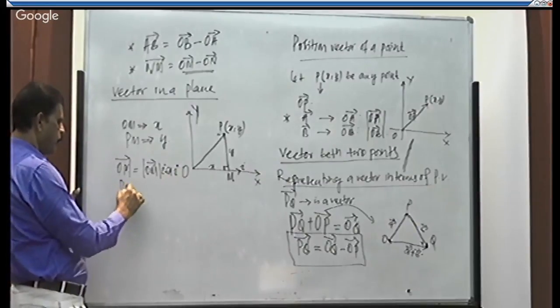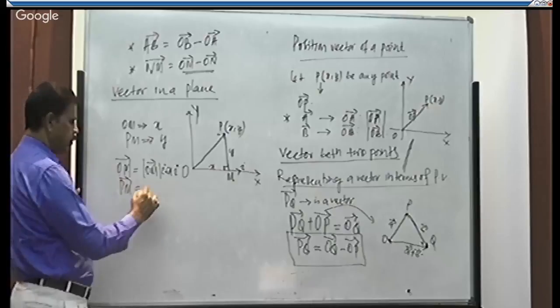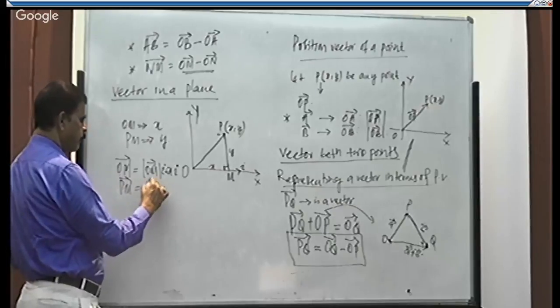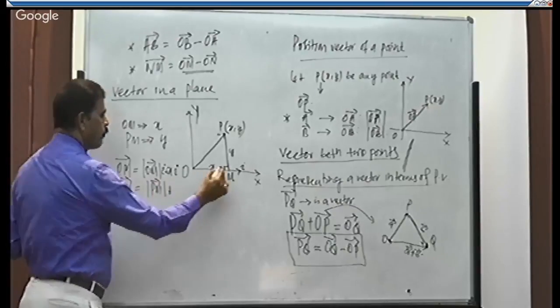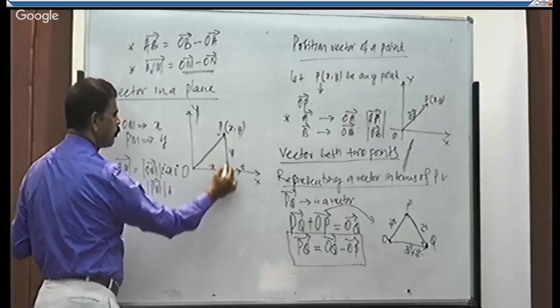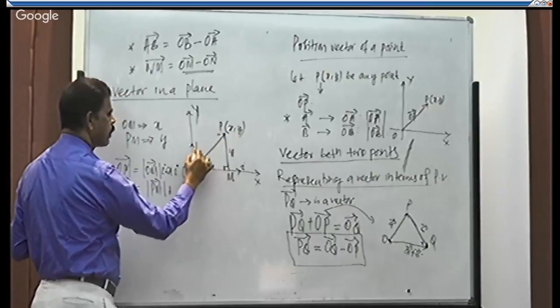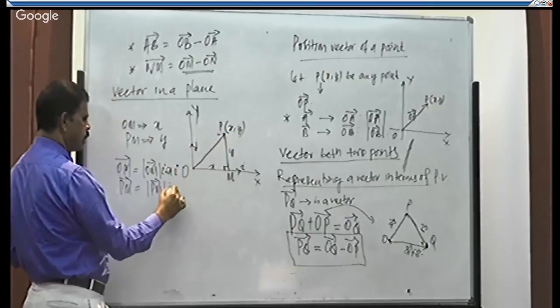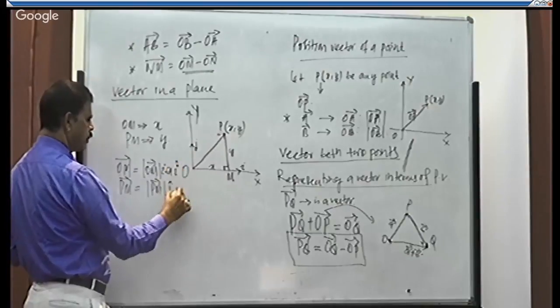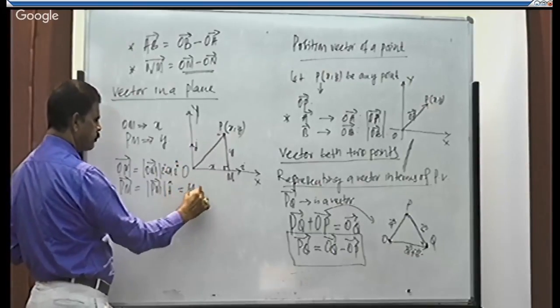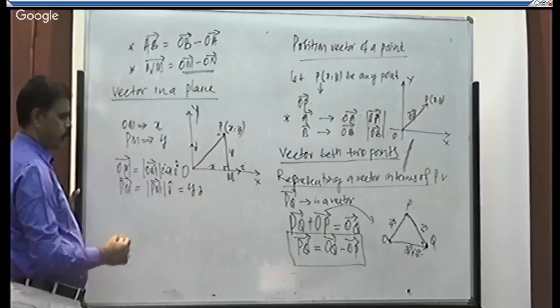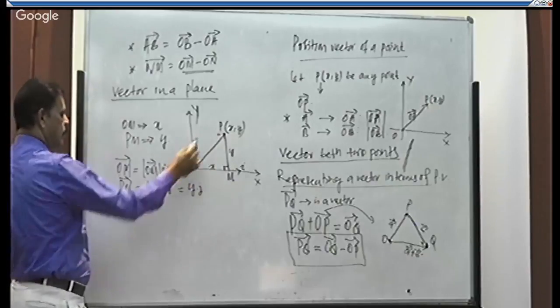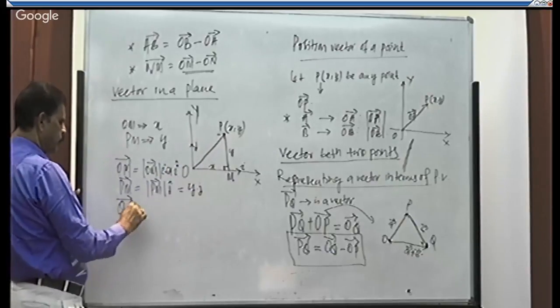Similarly, vector PM is equal to the magnitude of PM into the unit vector along PM. What is the unit vector? It is j, right? So it is equal to y into j. Therefore, I need OP. OP is equal to